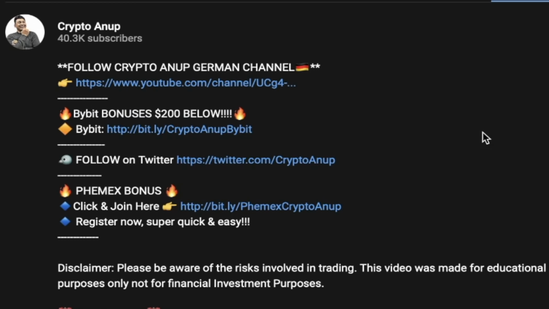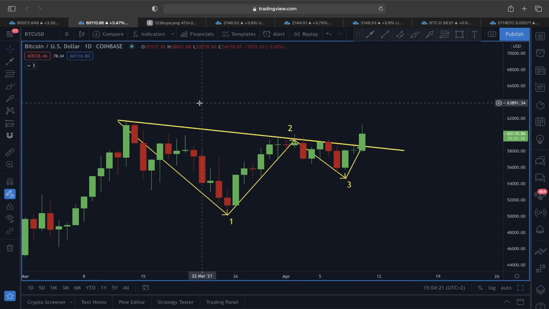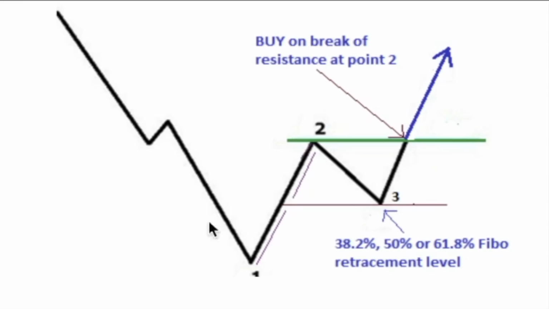So guys, let's switch the chart. This 1, 2, 3 reversal scenario. I have talked about this 1, 2, 3 reversal plenty of times in my videos, and this is how it should actually look like. Point 1, point 2, and point 3. This point 2 till this point 3 area, the retracement is going to be 38.2%, 50 or 61.8% Fibonacci retracement levels. We are going to enter the long position after price breaks out of this resistance at point 2 level.